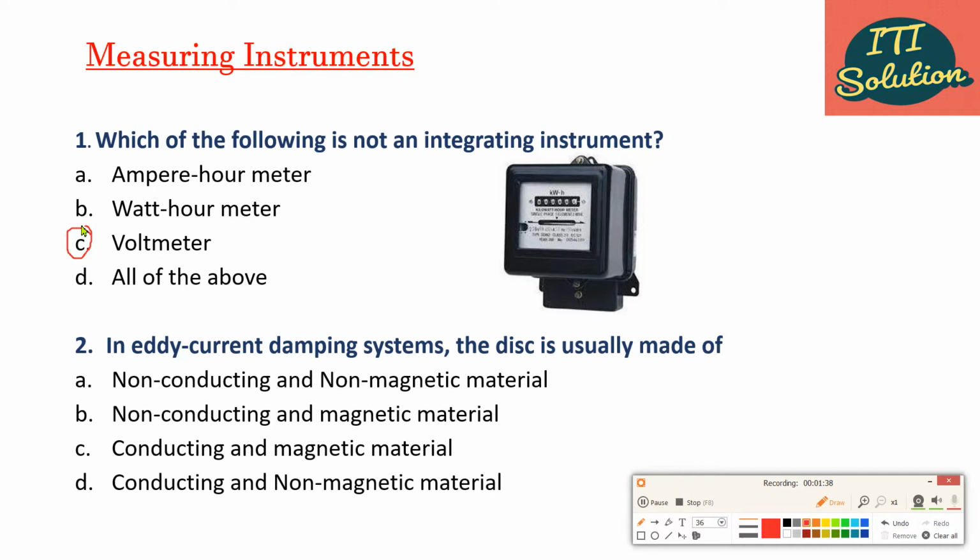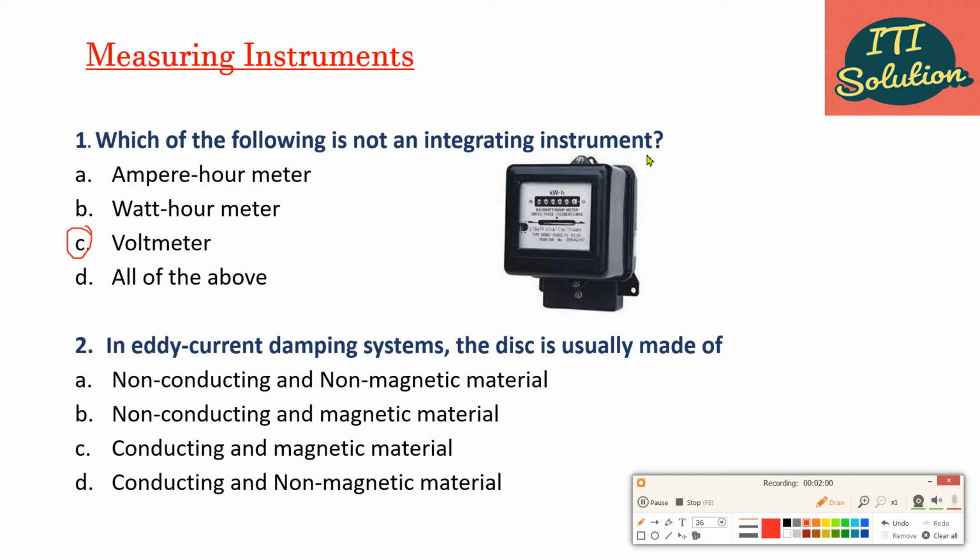Lastly, we discuss integrating instrument. This instrument displays the reading, records, and also adds those readings directly to integrate for monthly or yearly storage.